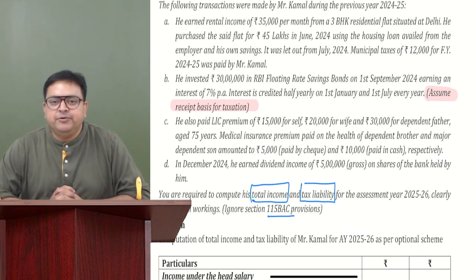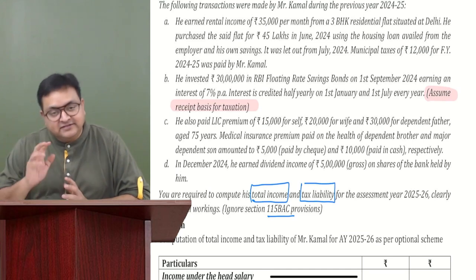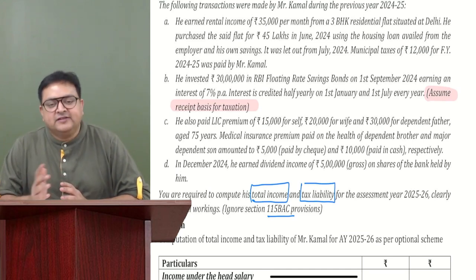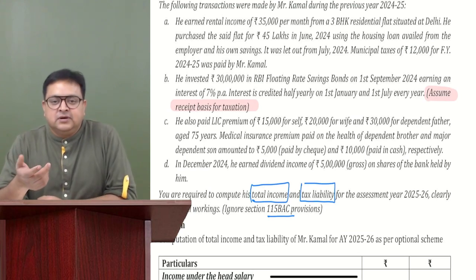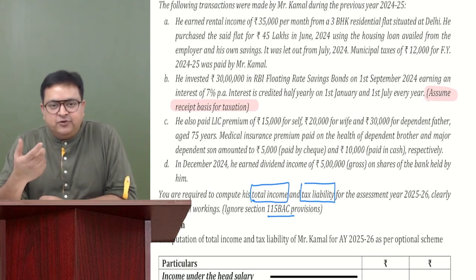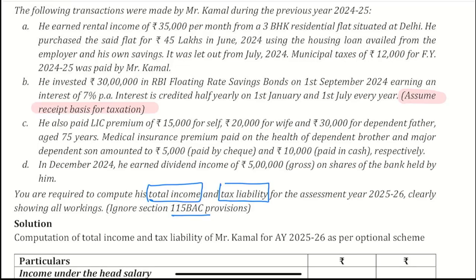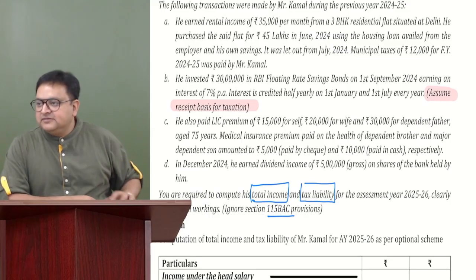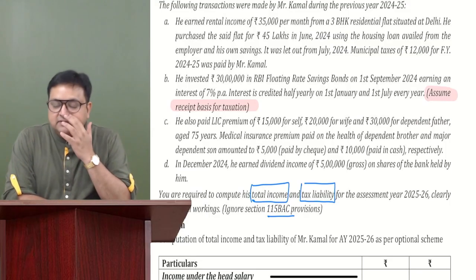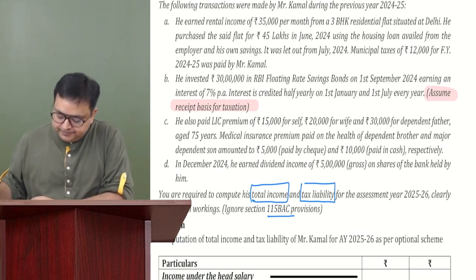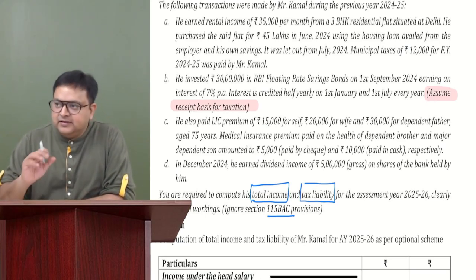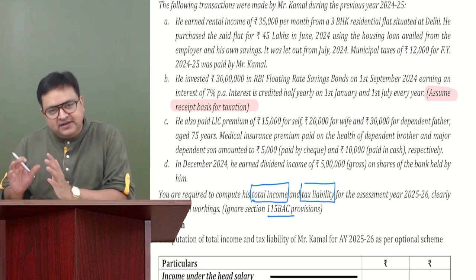We compute PGBP income, and the same goes for IFOS also, as per the method of accounting followed by the assessee. If the assessee follows the accrual basis, we take everything on accrual. If the assessee follows the receipt basis, we take everything on a receipt basis. Here there is no PGBP, but there is IFOS.